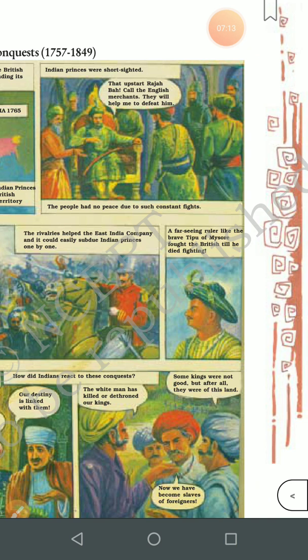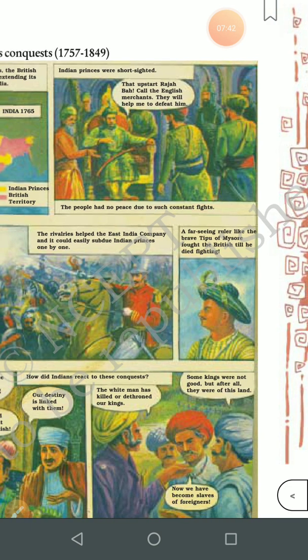So he's telling it can subdue, overpower our Indian princes one by one. A far-sighted ruler like the brave Tipu of Mysore fought the British till he died fighting. Now children, a brave king was there, Tipu Sultan, and he was a far-sighted person. He knew what would happen if the kings did not have unity, and if they fought like that, what would be the condition of India. So he started fighting, he fought the British, but bad luck, he died in the fighting.